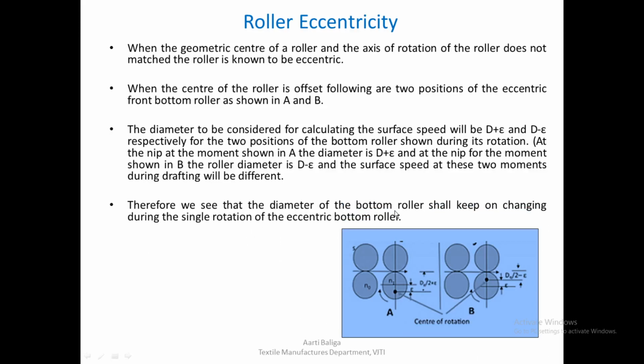Therefore, we see that the diameter of the bottom roller keeps on changing during a single rotation of the eccentric bottom roller. So the moment you find that there is an eccentric bottom roller, you know that the surface speed of this bottom roller is not constant during its running, and it will periodically keep on changing. Again, when this roller comes to this position, it will be d plus epsilon and d minus epsilon, and in between, whatever ranges are there, all that will come, and you will keep on having this difference of surface speed throughout all the rotations, and each of it will lead to a periodic fault.